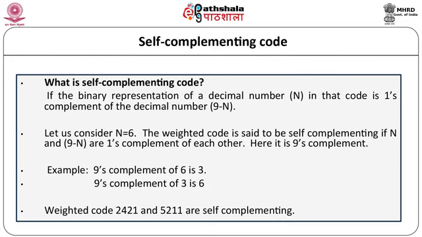Let us consider n as 6. The weighted code is said to be self-complementing if n and 9 minus n are one's complement of each other. Here it is 9's complement. Example, 9's complement of 6 is 3 and 9's complement of 3 is 6. Weighted code 2421 and 5211 are self-complementing code. BCD is not a self-complementing code.